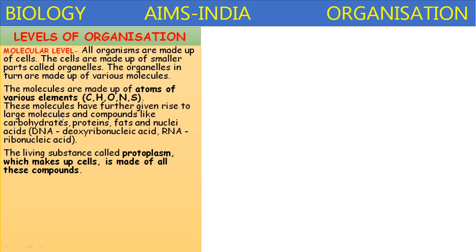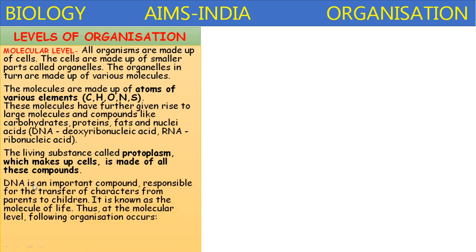Means these macromolecules such as proteins, carbohydrates, fats, nucleic acids combine to form the protoplasm, the living substance. DNA is an important compound. It is responsible for the transfer of characters from parents to children. It is known as the molecule of life.